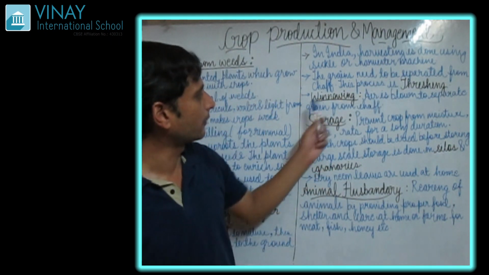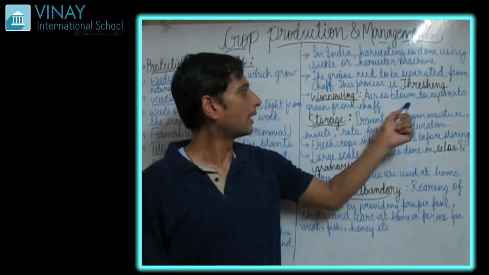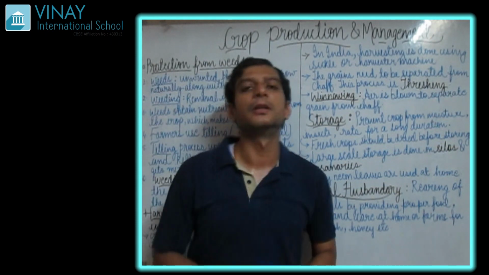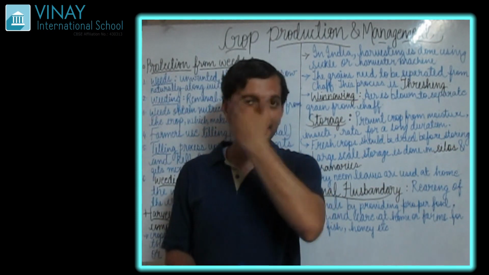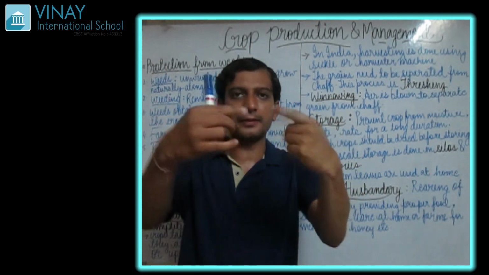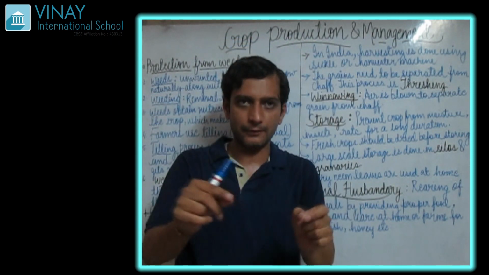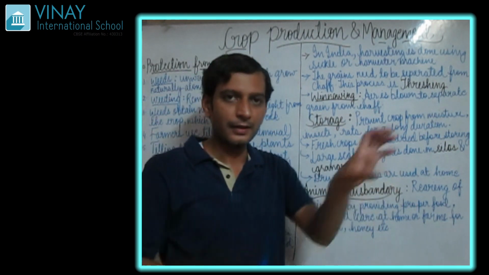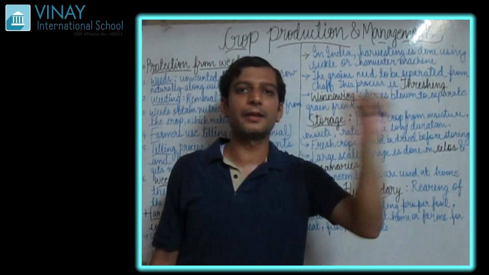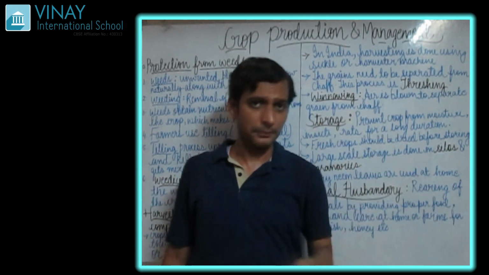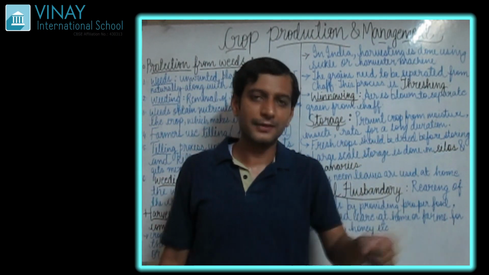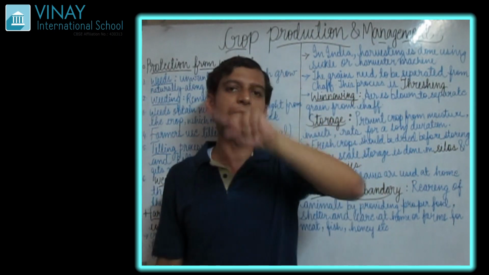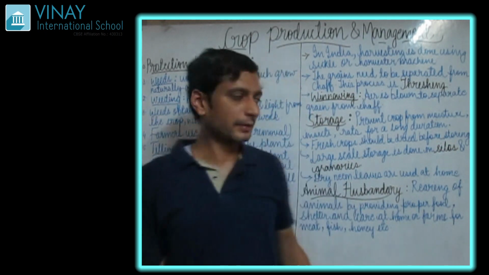They do the process of winnowing. What is winnowing? Air is blown to separate grain from the chaff. In villages, you have seen the machines. There are 3 or 4 blades and one wheel, one lever. We take the lever and make it move. When we move the lever, what happens? It starts rotating and blows the air. It is this type of fan.